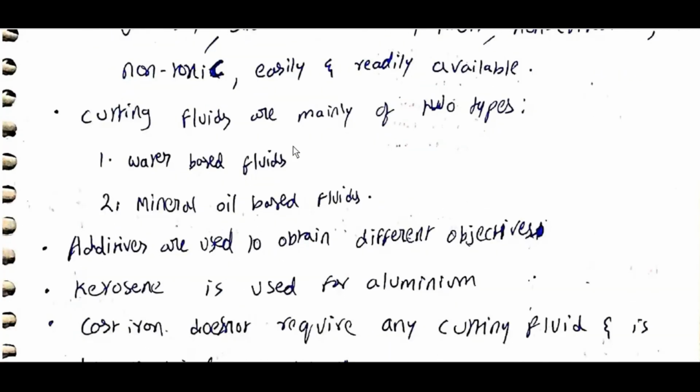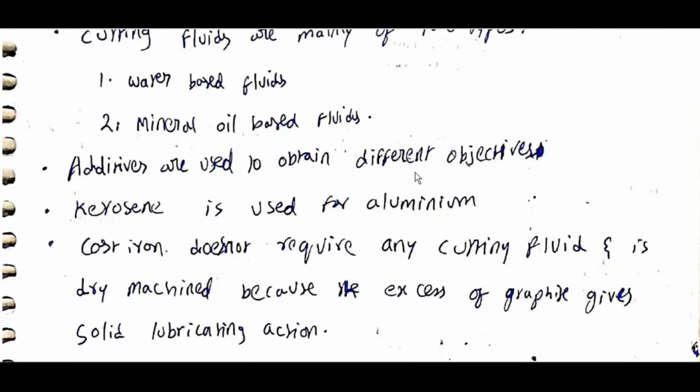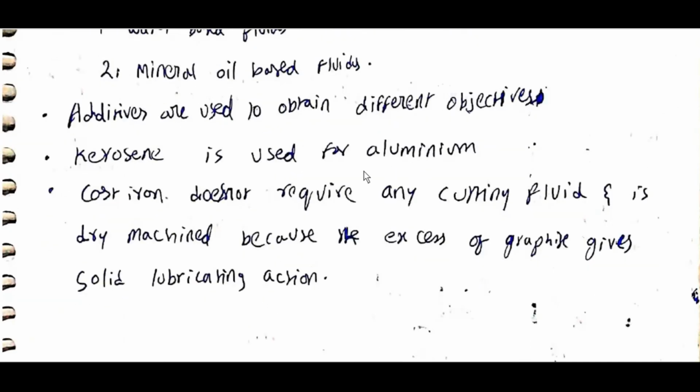Cutting fluids are mainly of two types: water-based fluids and mineral oil-based fluids. Additives are used to obtain different objectives. Kerosene is used for aluminium. Cast iron does not require any cutting fluid and is dry machined because the excess of graphite gives a solid lubricating action.